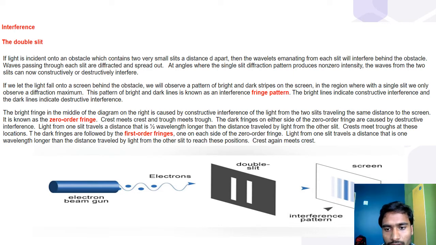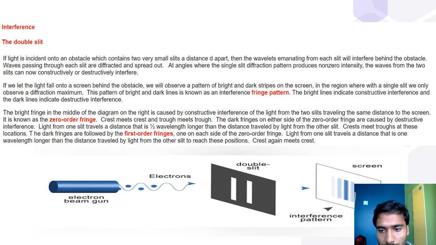The dark fringes on either side of the zero-order fringe are caused by destructive interference. Light from one slit travels a distance that is half a wavelength longer than the distance traveled by light from the other slit. Crests meet troughs at these locations. The dark fringes are followed by the first-order fringes, one on each side of the zero-order fringe.